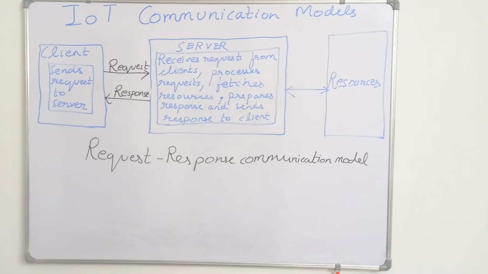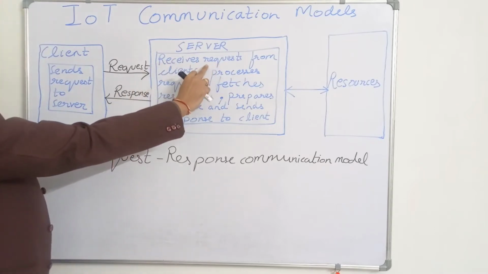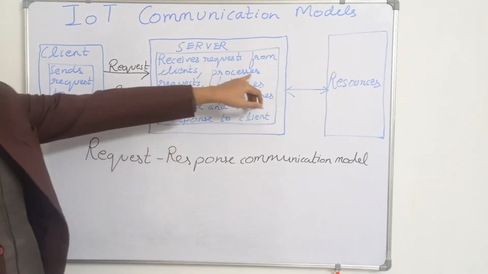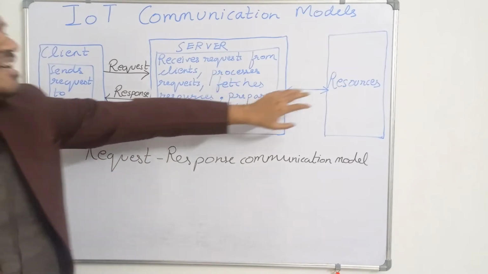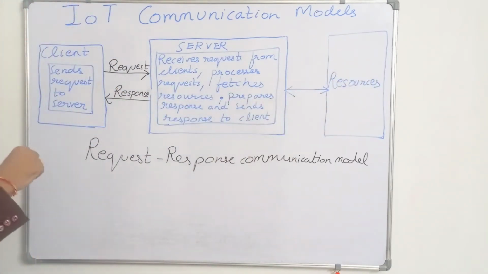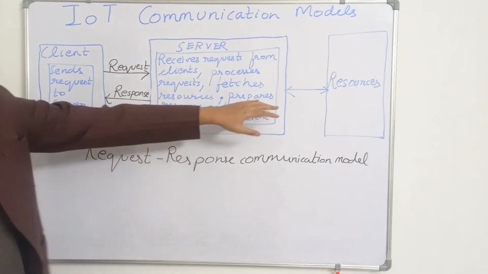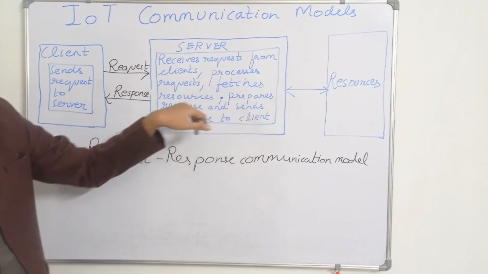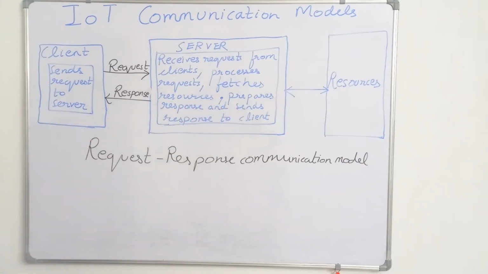When the server receives the request, it will process it, then fetch the resources required for that request, then prepare the response and send it back to the client.